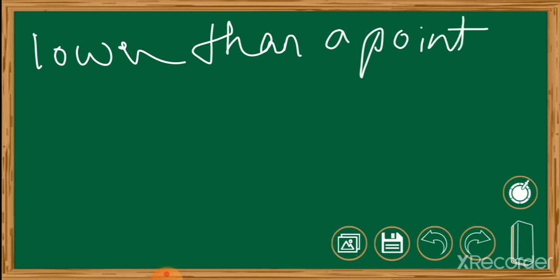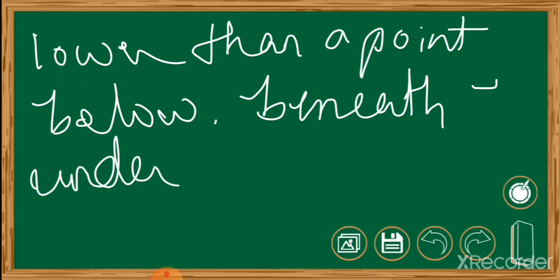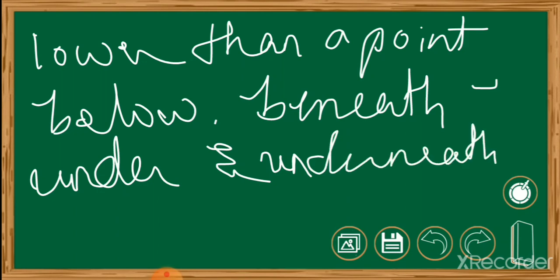Or whenever we refer to an object lower than a point, we can use the prepositions like below, beneath, under, and underneath. Okay, this point is very important: to refer to an object higher than a point, you must use prepositions like over and above. To refer to an object lower than a point, you must use prepositions like below, beneath, under, and underneath.